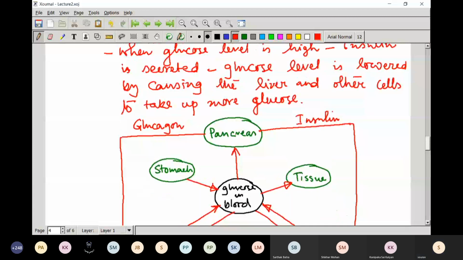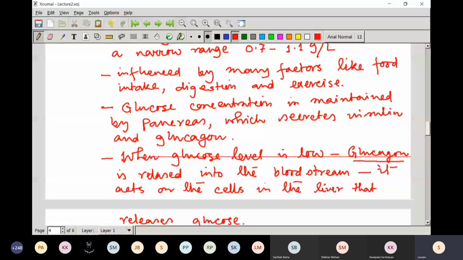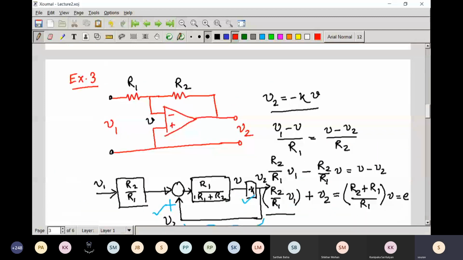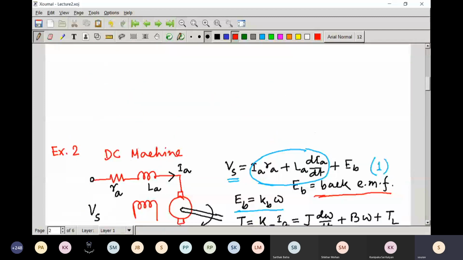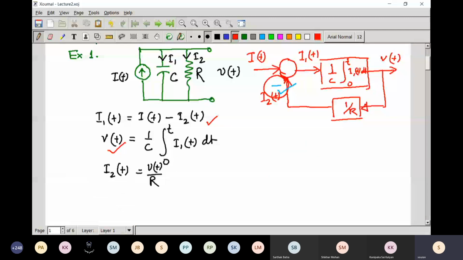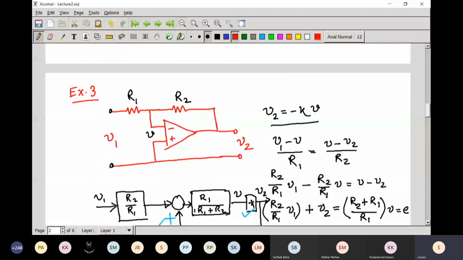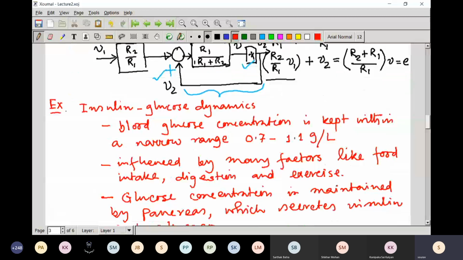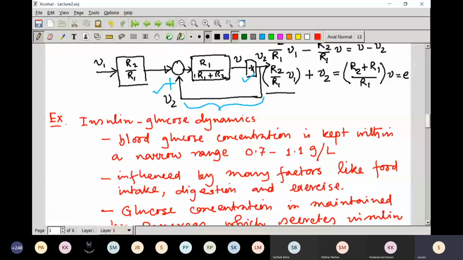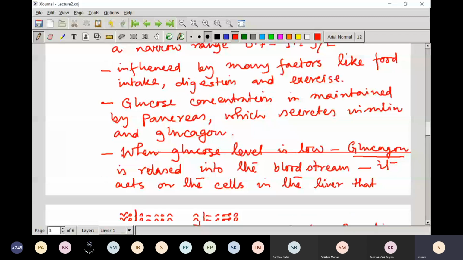So here we have seen four examples. One is circuit examples, then the DC machine, this is the op-amp, and this is one biological system, the natural system. There are many other examples. I think everywhere you can see feedback is there.